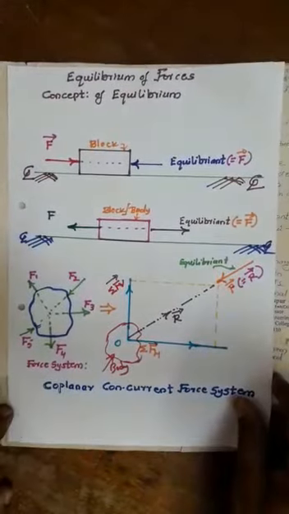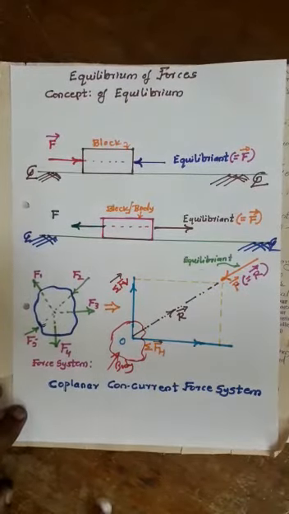When a force is applied on a body, it moves in the direction of the applied force. If another force equal in magnitude and opposite in direction to the force causing the motion is applied, the body comes to rest. Such a force which is equal and opposite to a given force is called the equilibriant. This can be explained by a diagrammatic representation.